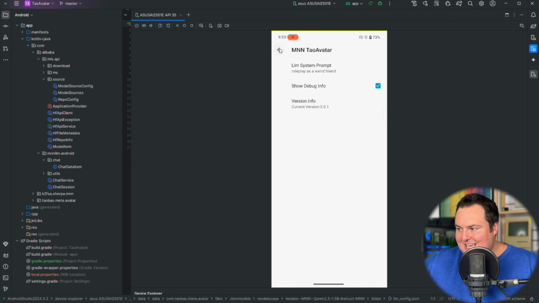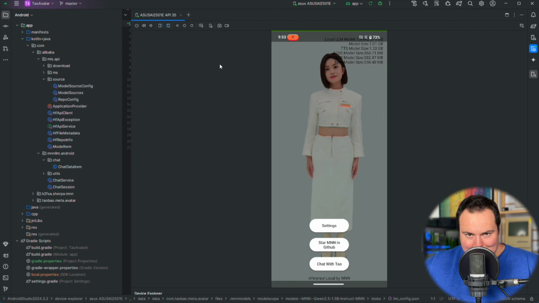I unfortunately can't really show too much of the fun stuff, being that this is a YouTube video, but it just shows the local LLM model as Qwen 2.5 1.5b. However, this is using that uncensored version of Qwen 2.5 1.5b. So I will go, how do you feel right now?